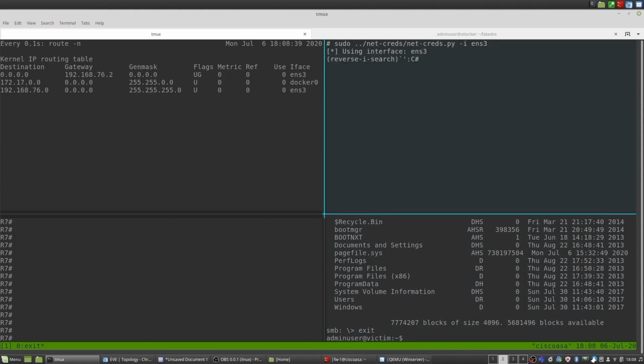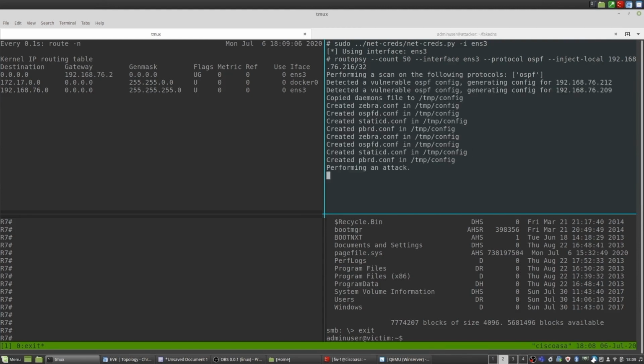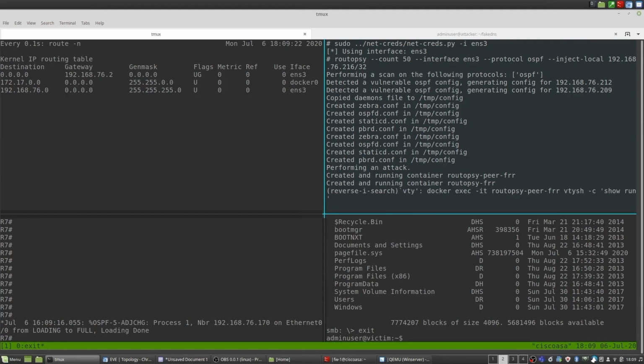If we now write up the command to run Routopsy and target the protocol OSPF, this will first scan for a vulnerable OSPF configuration, then it will create the necessary OSPF config files for the virtual router, and it will spin them up. So you're going to notice now that it spins up a peer, and it will spin up Routopsy. Let's take a closer look at the configuration of the peer.